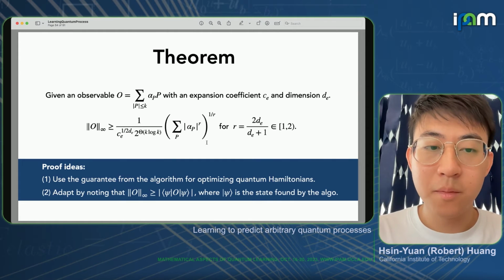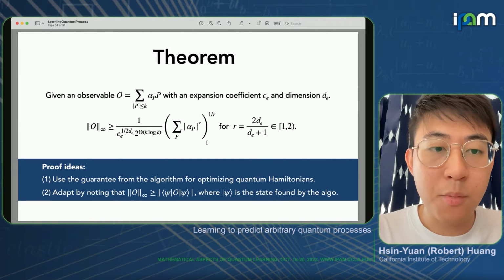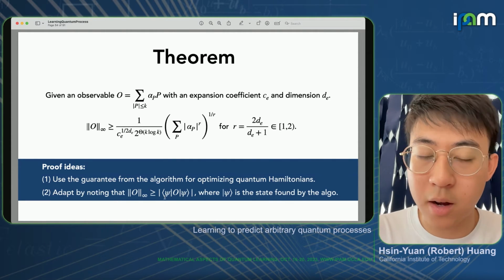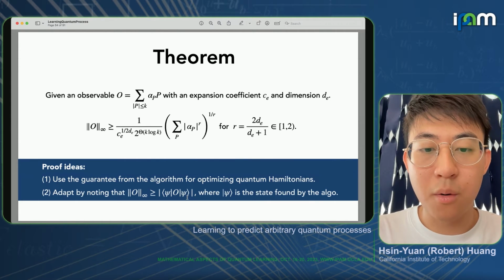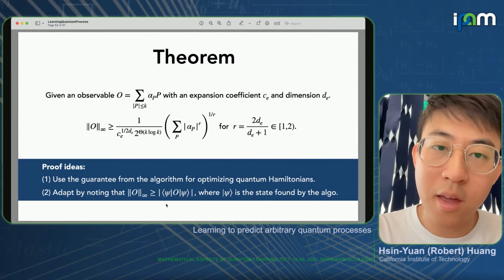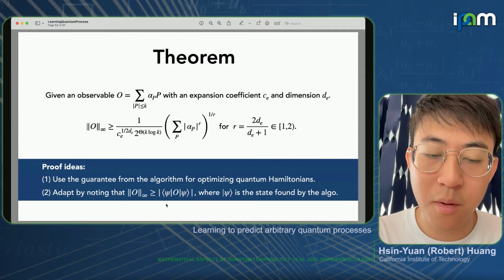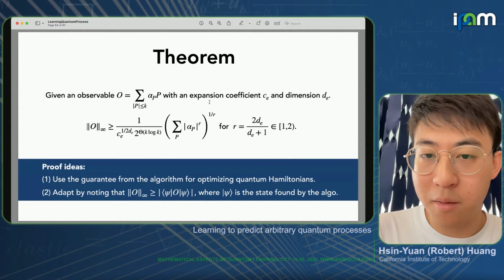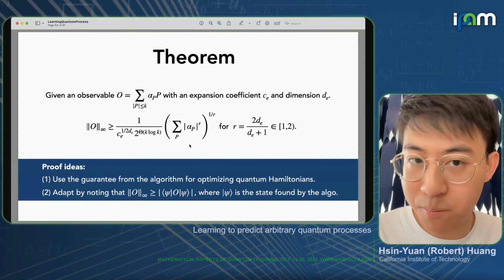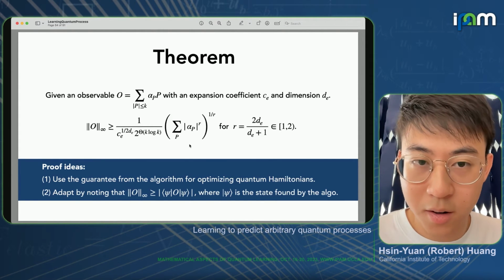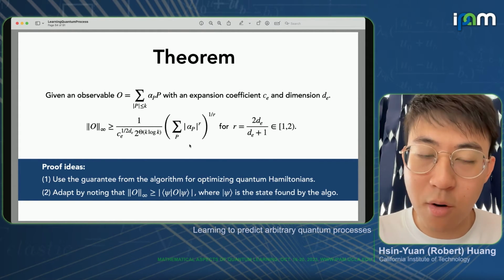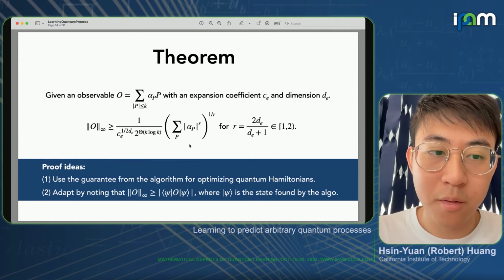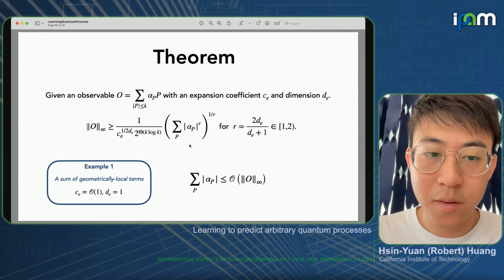And one just needs to note that the spectral norm upper bounds the energy. So then using the guarantee from the optimization algorithm, one can lower bound this term by essentially this Pauli norm shown here. So that's the rough idea for the proof of this theorem.